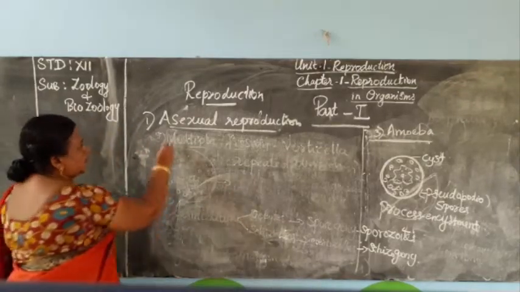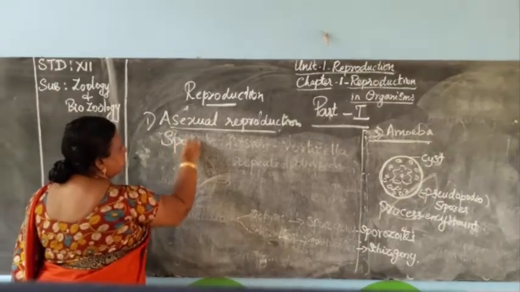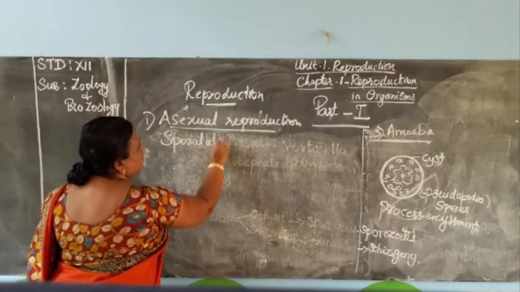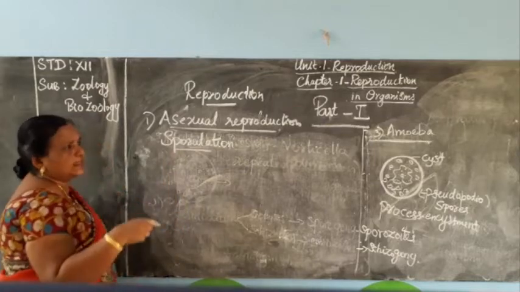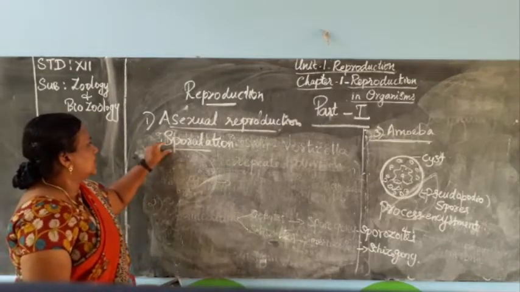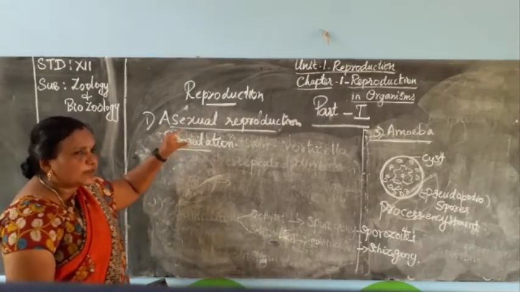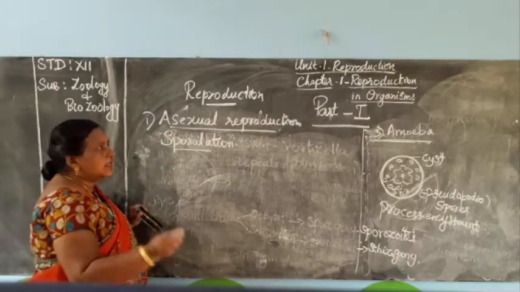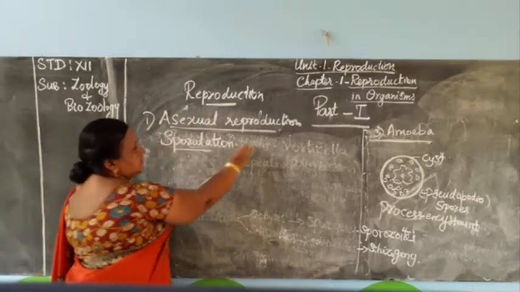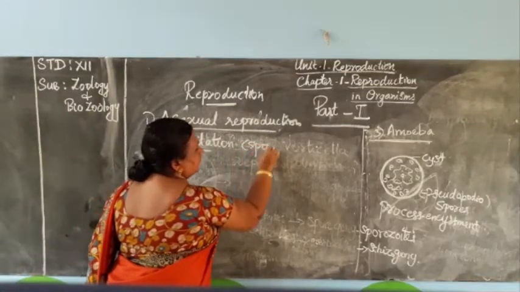Next one is sporulation or spore formation. In this sporulation, spores will be formed inside the plasma membrane. When the number increases, the spores will come out. So sporulation means spore formation.